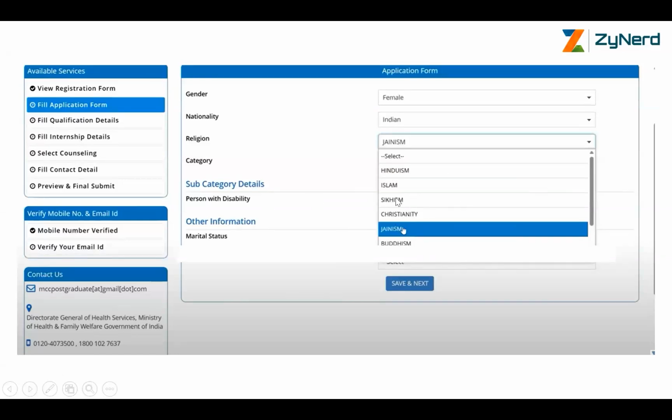Persons with disability, it would be mentioned as no if you have not selected PWD. If you have selected PWD, it would be mentioned as yes. It is not possible to change this at this stage. Marital status, married or unmarried would be checked.